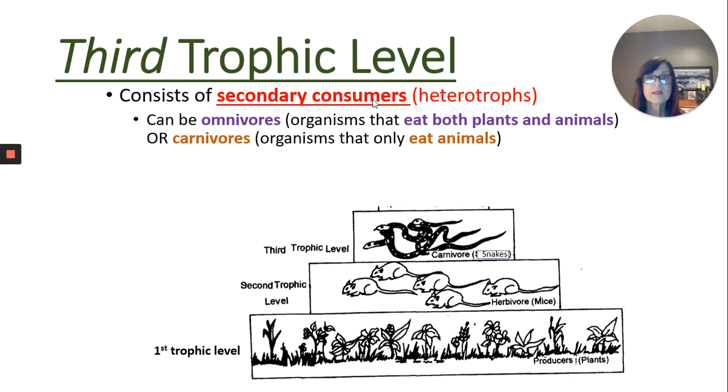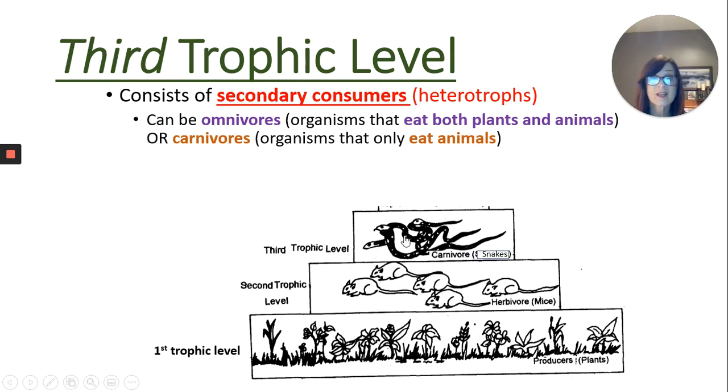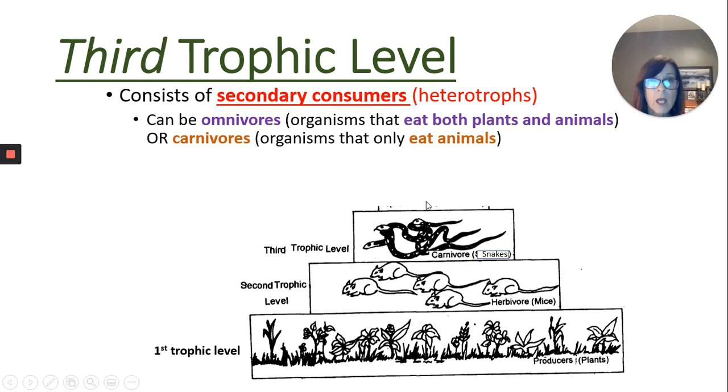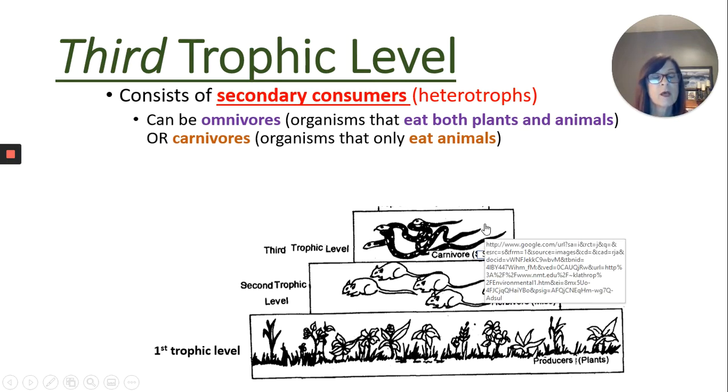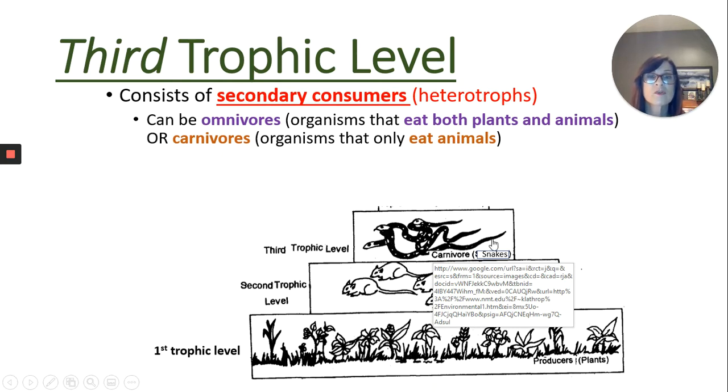Your third trophic level are your secondary consumers, and they are heterotrophs as well, so they can't make their own food. Some of these secondary consumers might be carnivores, like a snake is only going to want to eat a mouse or some kind of meat. I don't know of snakes that really want to eat lettuce. But some of these secondary consumers can also be omnivores, which means, again, a bird might be here. So a bird might feed on a grasshopper, or it might feed on some seeds. So your third trophic level, which are your secondary consumers, don't get those numbers backwards, okay? These can be omnivores, or they may just be carnivores.